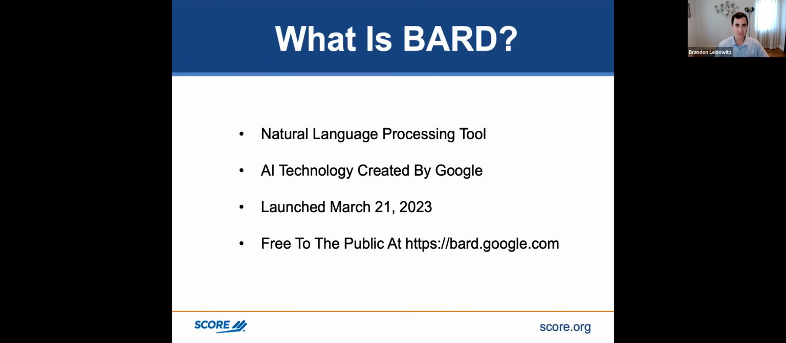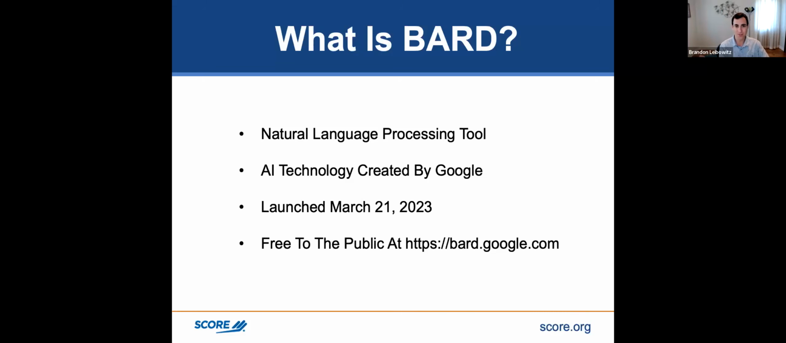It's free as well. So if you go to bard.google.com, you can sign up and you'll have access to Google's version of Bard. This was launched on March 21st of 2023, a few months after ChatGPT was released. ChatGPT was in November of 2022. Google put theirs out in March because they're just like, we need to put something out sooner rather than later. We don't want to lose this traffic. We need to keep people on Google because the more people that use Google, the more money Google makes.